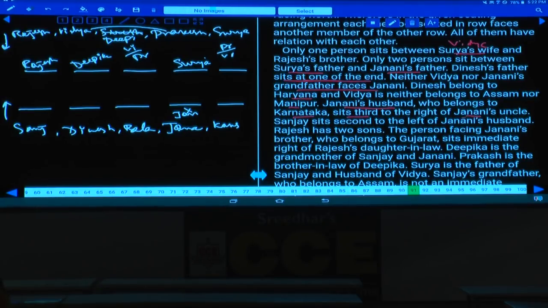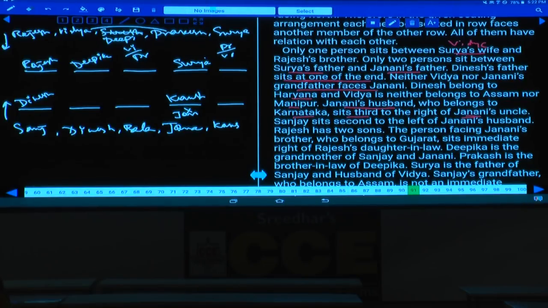And this Kaushik sits south to the right of Dinesh. Now can you take Kaushik at this place or not? This is one of the possibilities. Here if Dinesh is here, then counting 1, 2, 3, Kaushik will be here.